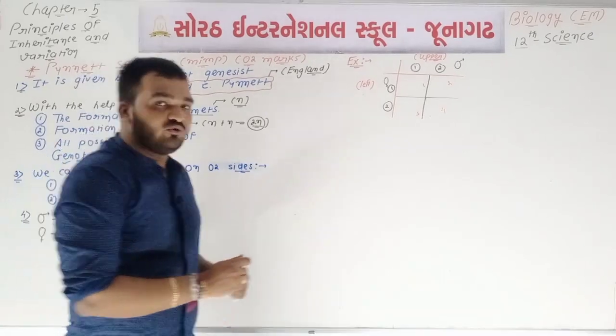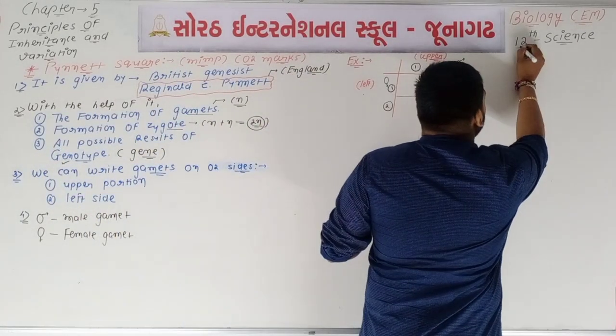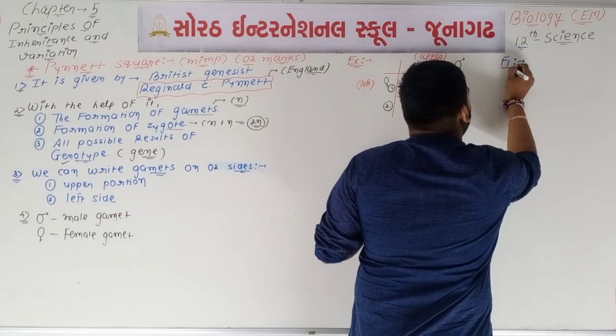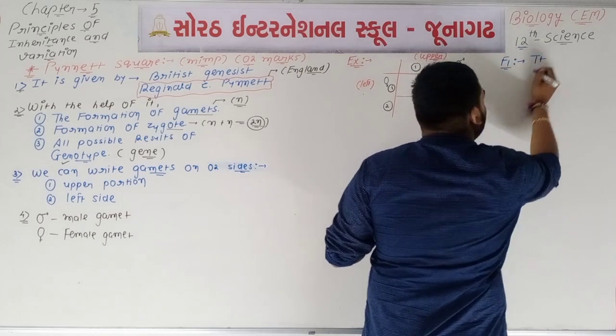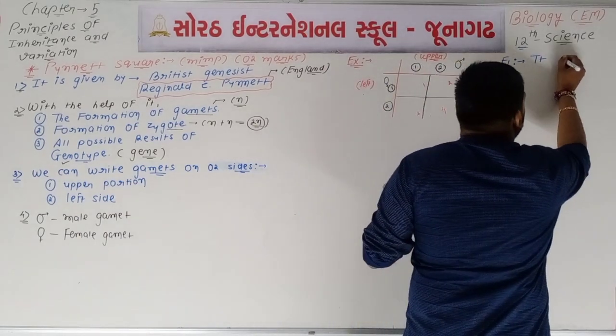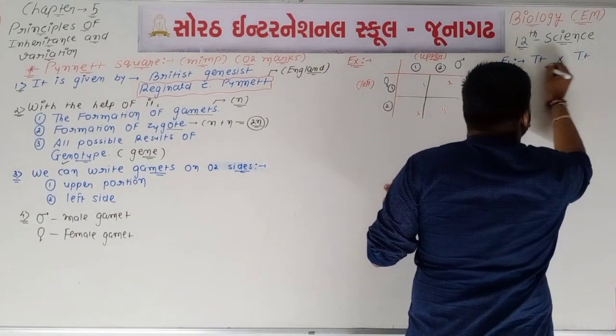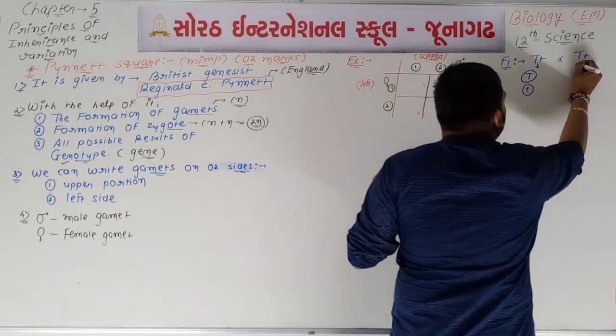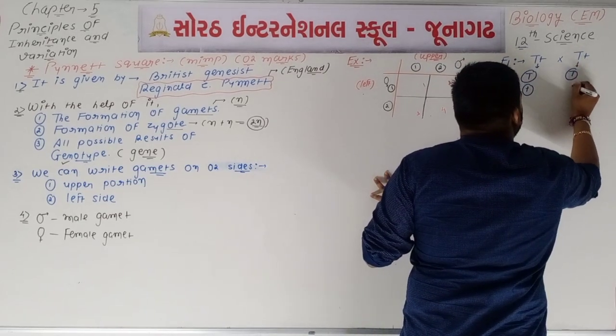For example, in the F1 generation according to Mendel, capital T, all 100% tall plants were there, and on self fertilization, capital T, small t. So the gametes of this plant will be capital T, small t, and the gametes of this plant will be capital T, small t.